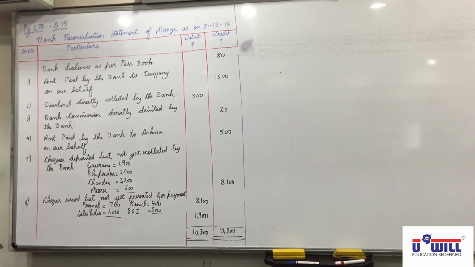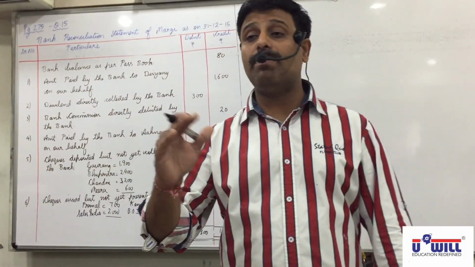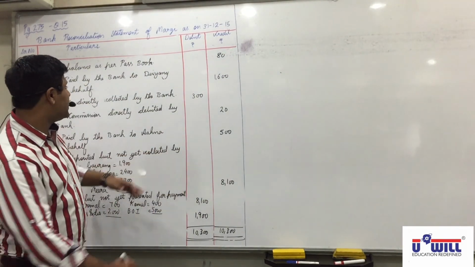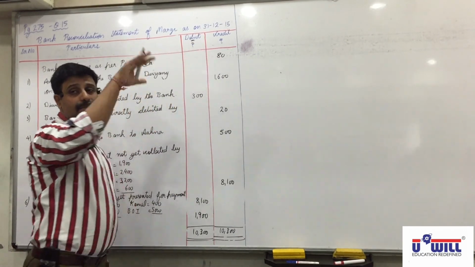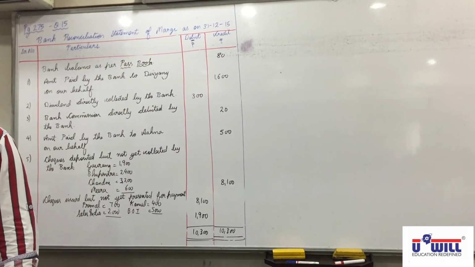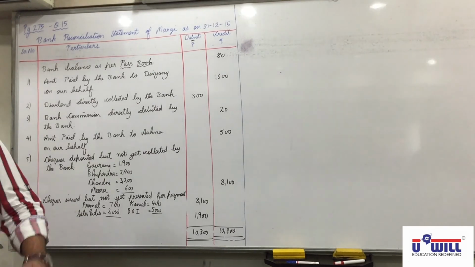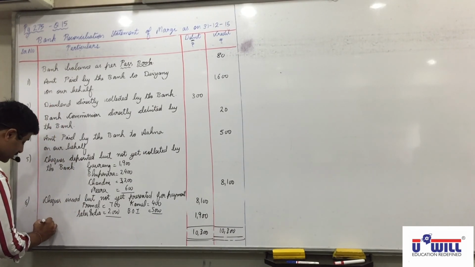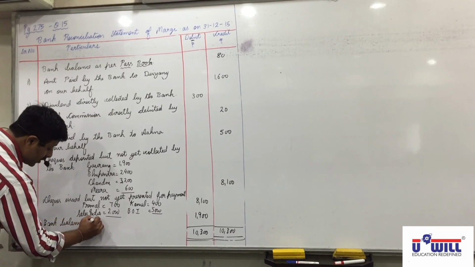Now is that bank balance or bank overdraft? Balance. In cash book, are receipts more than payments or payments more than receipts? Cash book's debit balance means debit is more than credit. You can see in the cash book. Is debit side total more than credit or not? In cash book debit is more than credit means receipts are more than payments. So this is bank balance. Bank balance as per cash book.